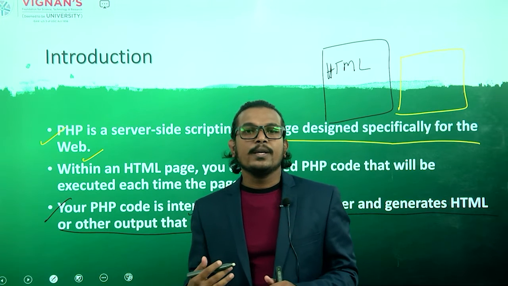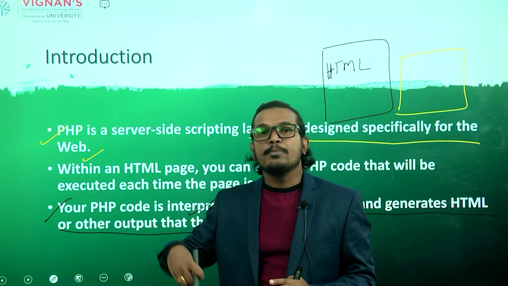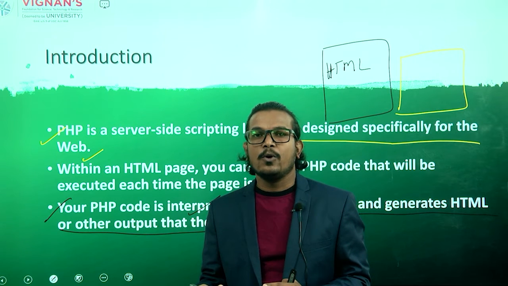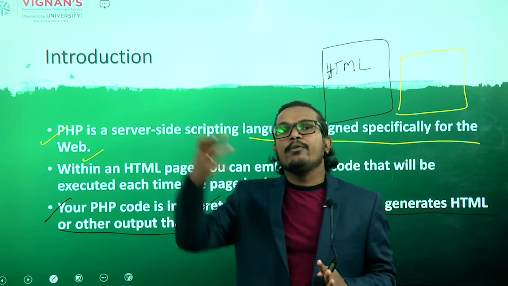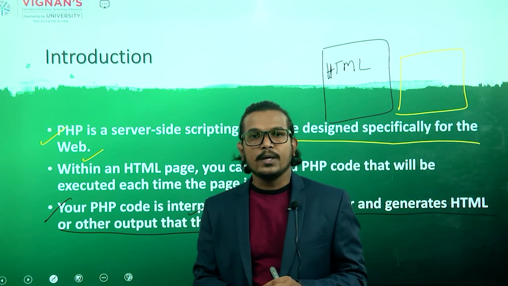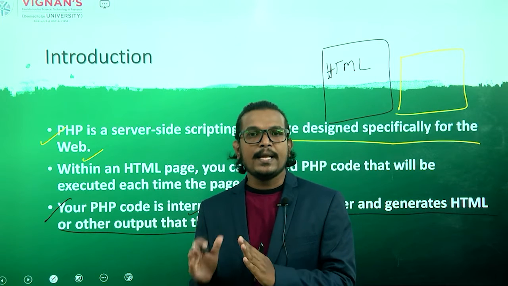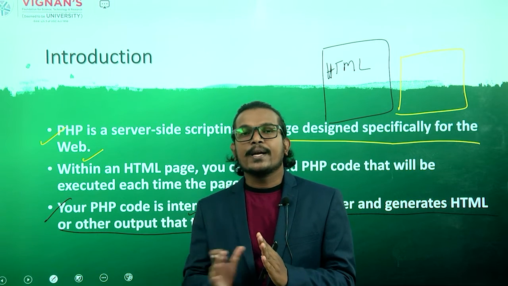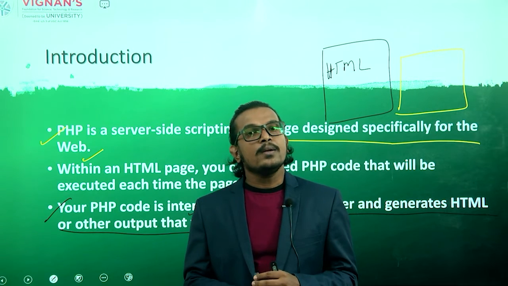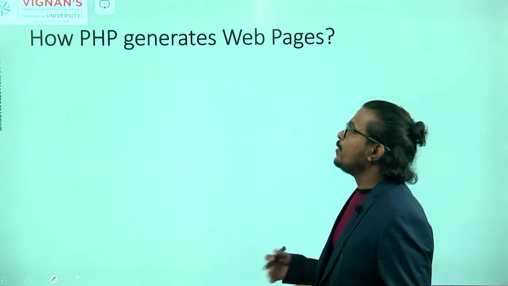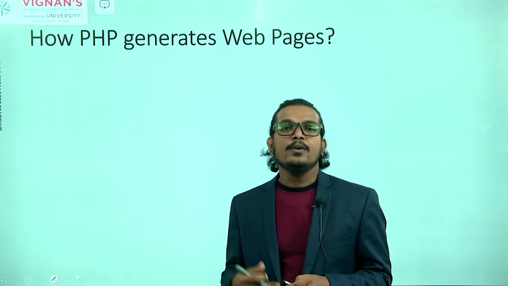It means we have the PHP script, and with the help of the PHP module, we interpret that PHP code. After interpretation is over, we get the output, right? We take that output and display it in a web browser with the help of HTML. Your web browser will understand only the HTML language. That's why we construct that output in HTML and display it in our web browser.